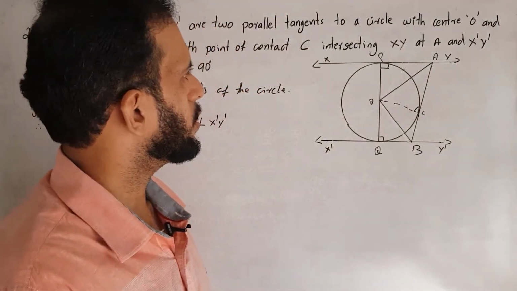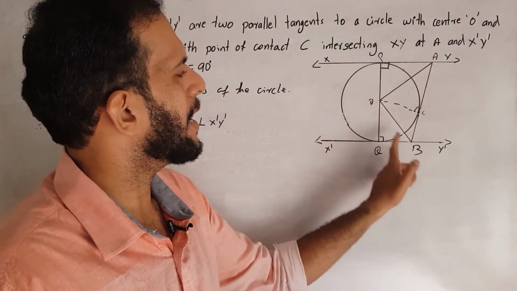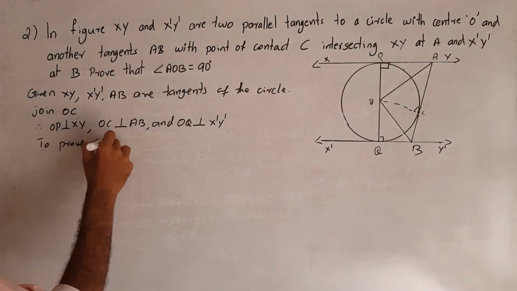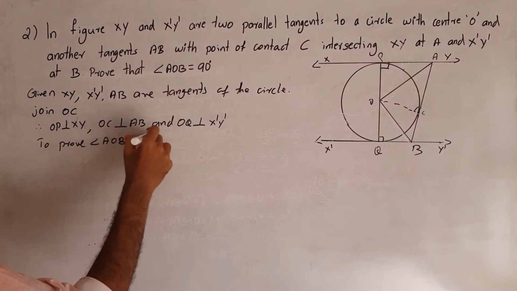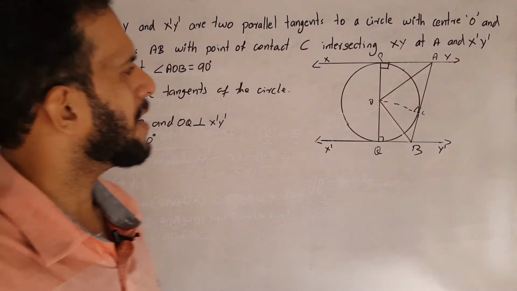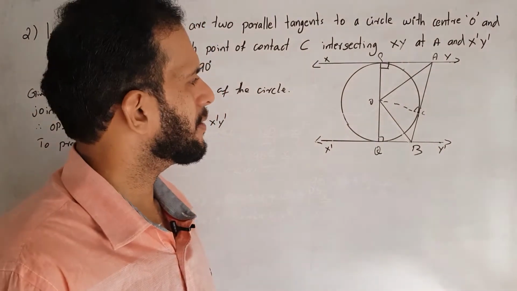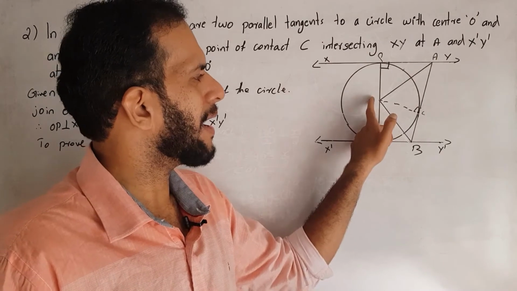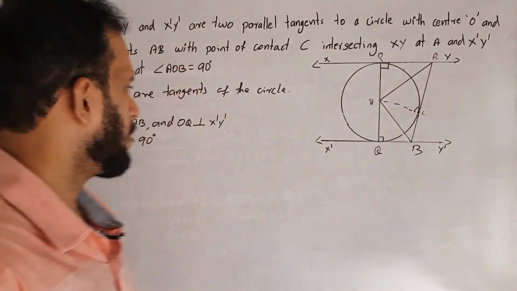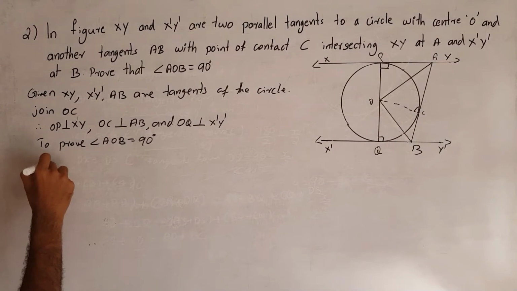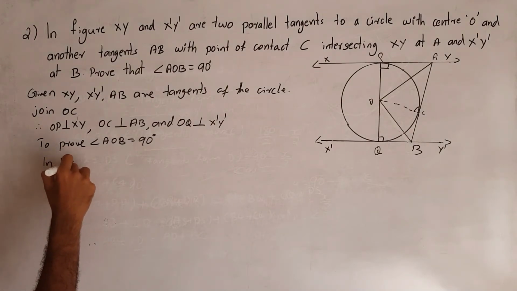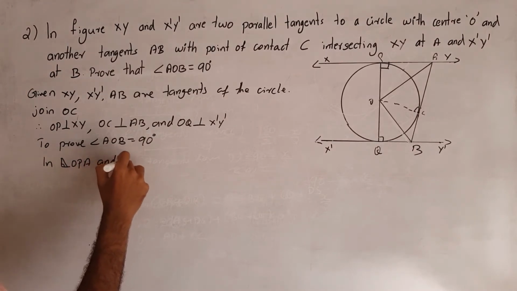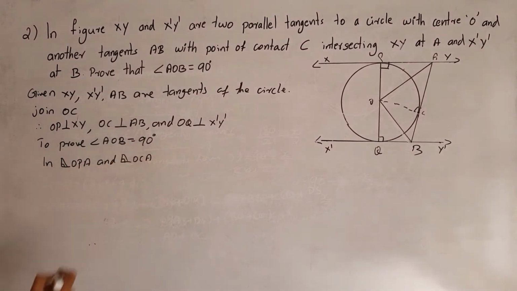Next, we need to prove that angle AOB is equal to 90 degrees. For that, we first consider the two right triangles, right triangle OPA and right triangle OCA.